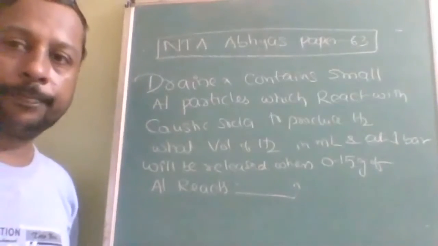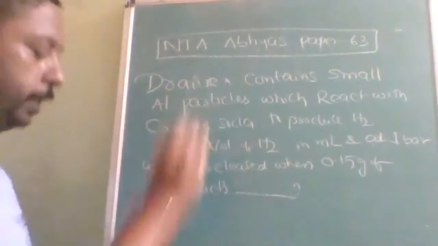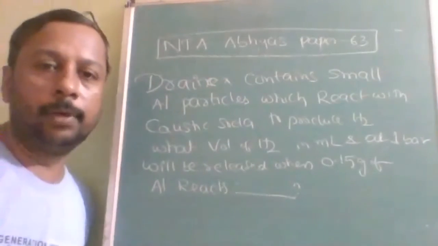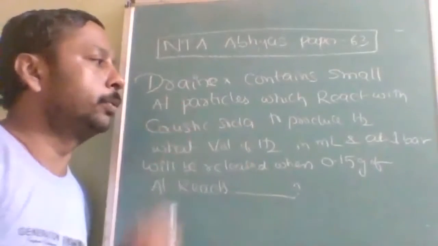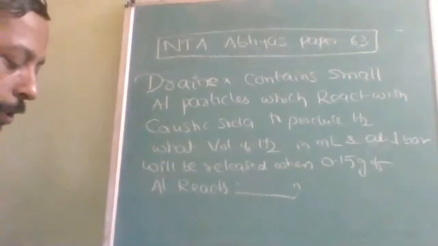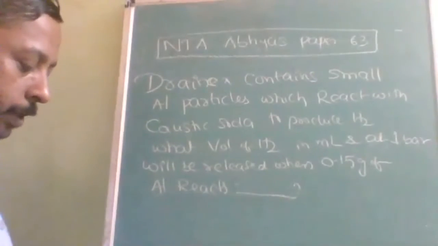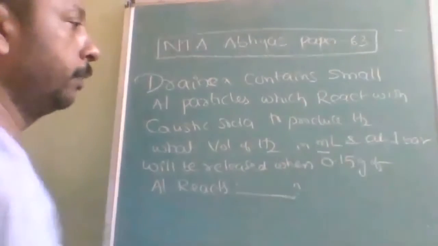Okay, here the reaction: Drain-X is a drain cleaner. In that, small particles of aluminum react with caustic soda to produce hydrogen gas. What volume of hydrogen will be formed? What volume of hydrogen will be formed in milliliter at 1 bar?